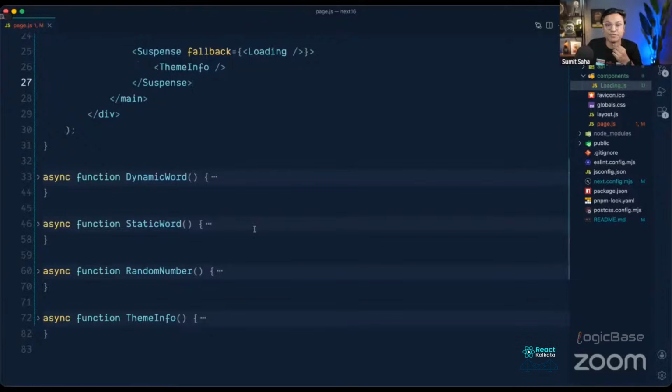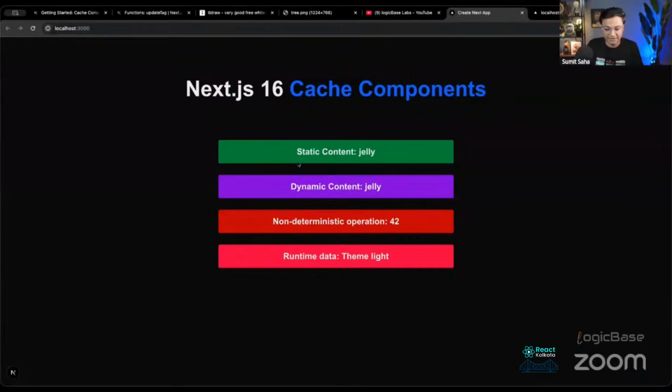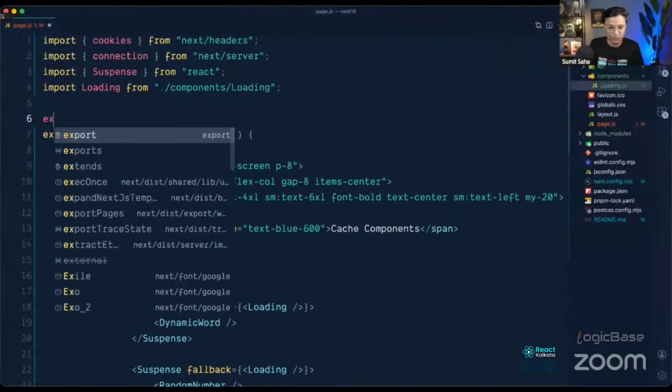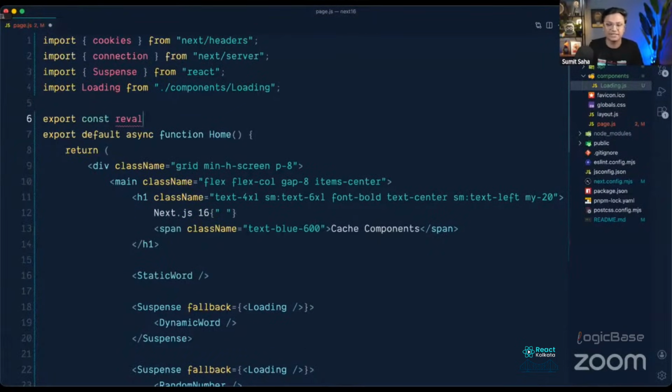Those are about revalidation. How can we revalidate the cache? For example, we have some static content here. This is a static content, right? This is a random word, but we are getting it statically. Suppose in some areas you want to manually revalidate. Previously, in Next.js 14 and 15, we would have used export const revalidate = 3000 seconds or this type of thing. Now these are gone. You don't need to do that.